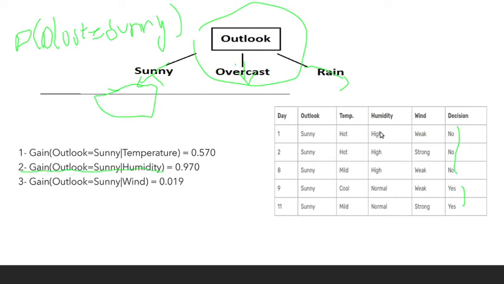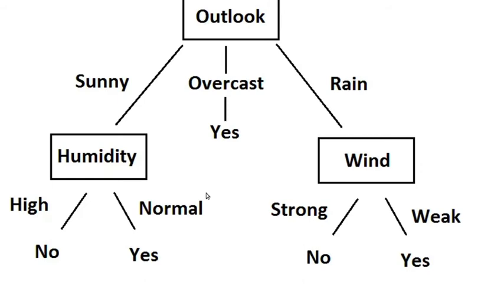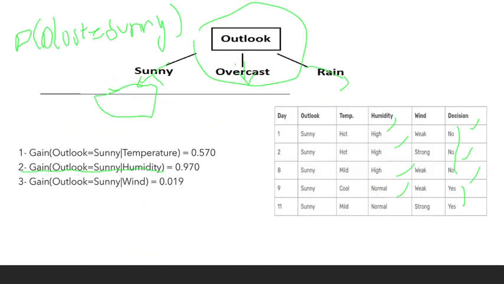And it's pretty obvious, right? When humidity is high, then the decision is obviously no. But when humidity is normal, the decision is yes. So it makes sense that it is the highest gain. So when the outlook is sunny, you have humidity over here. Then if humidity is high, no, and if it's normal, yes. We didn't do the entropy process here again because humidity has a straight up distinction. So we don't need to calculate the entropy for temperature or wind again. We just have a direct connection between decision and humidity.